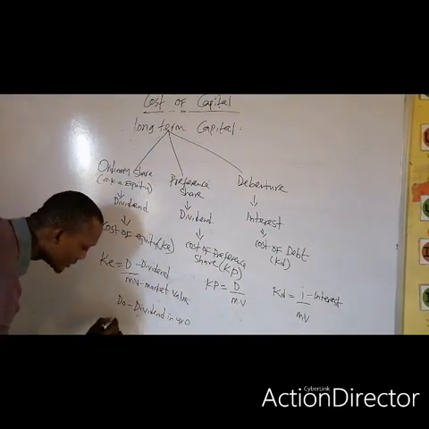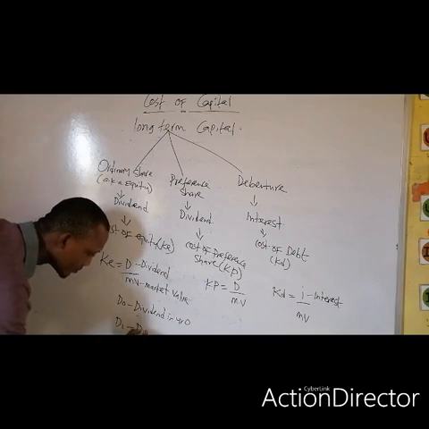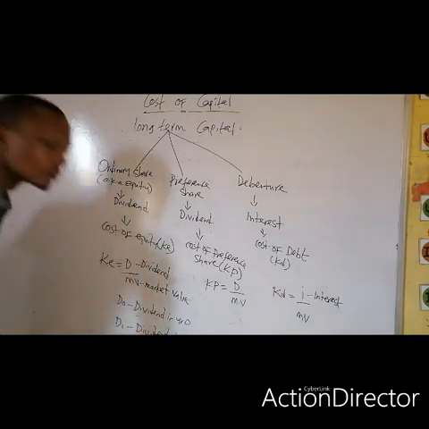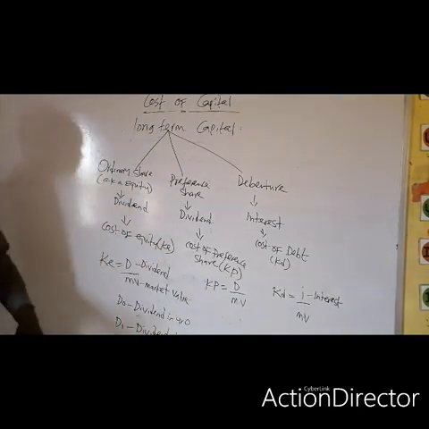Also, we will have D1, which is dividend in year 1, the future dividend.